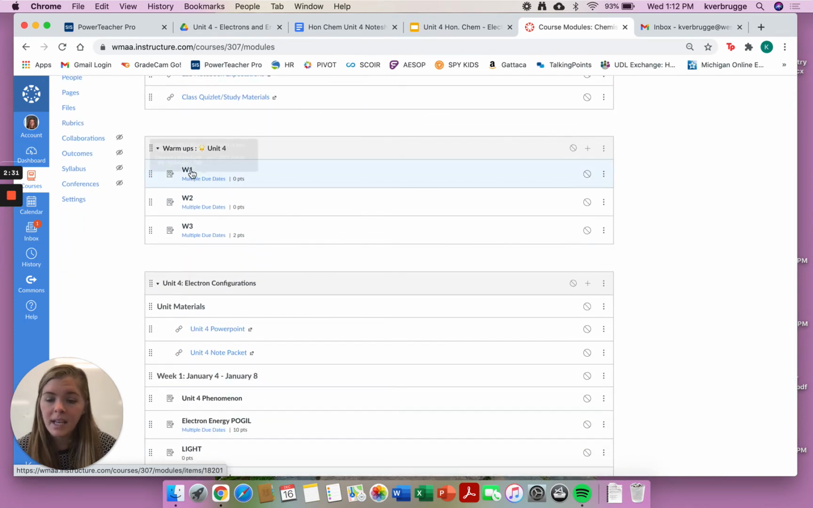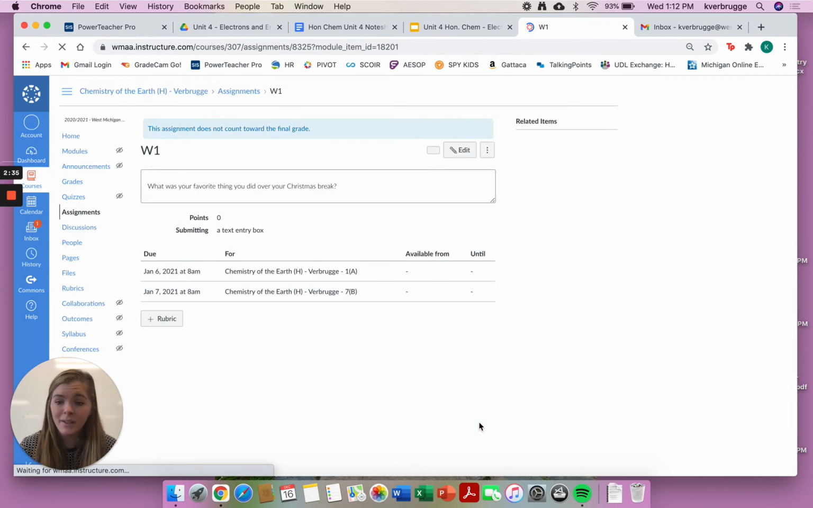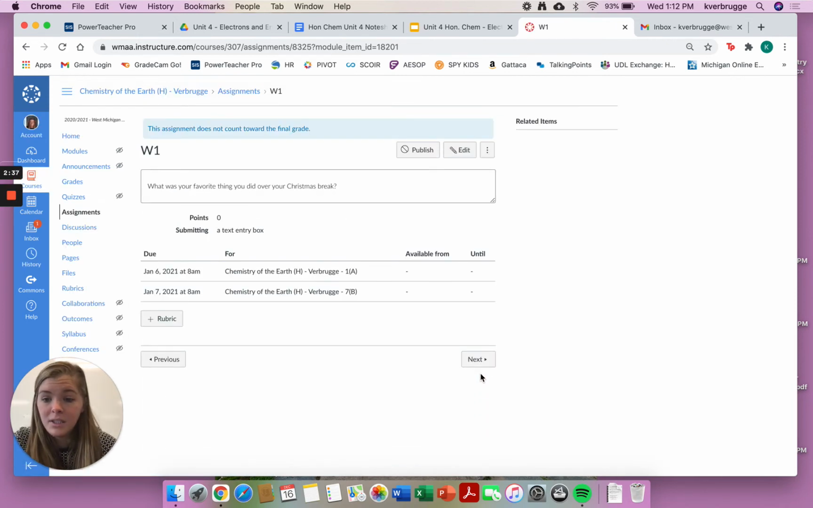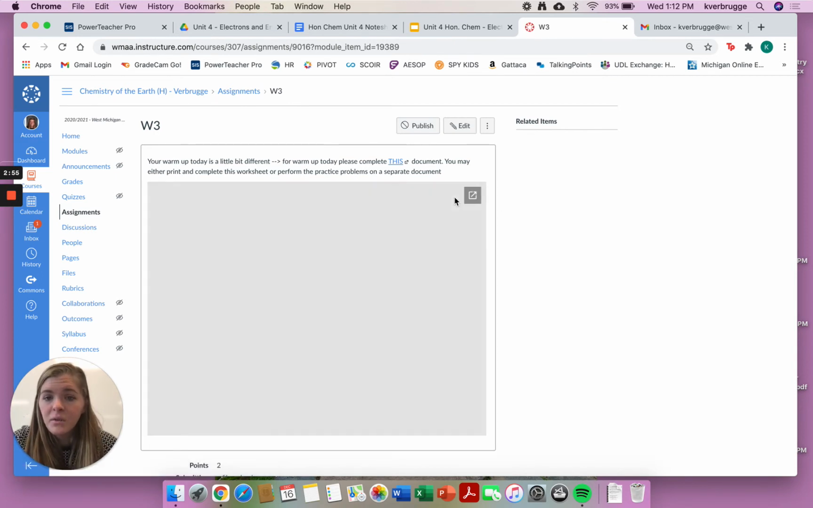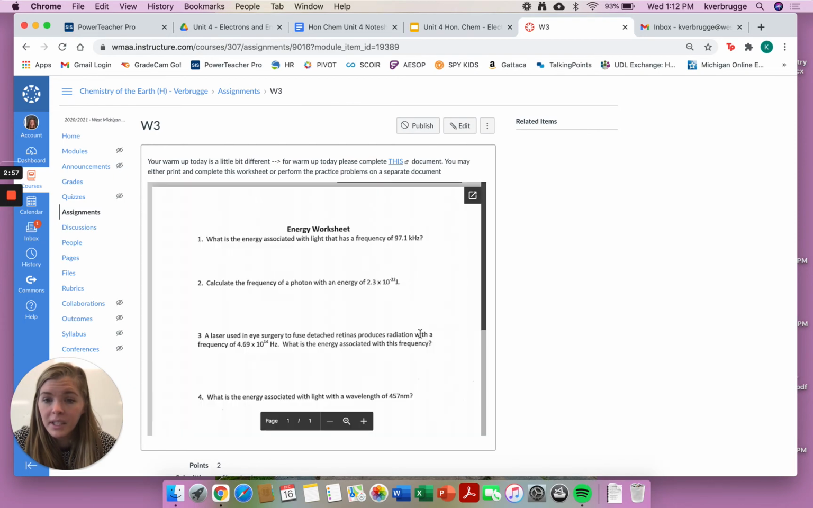Warm-ups are going to be the same for the most part. Most of your warm-ups are just going to be a text box that you have to fill in. Remember that warm-ups need to be in complete sentences. Our first two warm-ups are very similar to how they have been in the past. However, this third warm-up is a little bit different. For some warm-ups, I'm going to start having mini little assignments, so you will get points for these. For this warm-up, you're going to be completing this document.